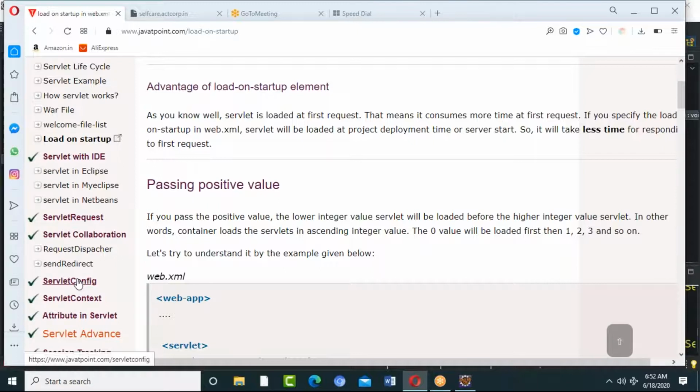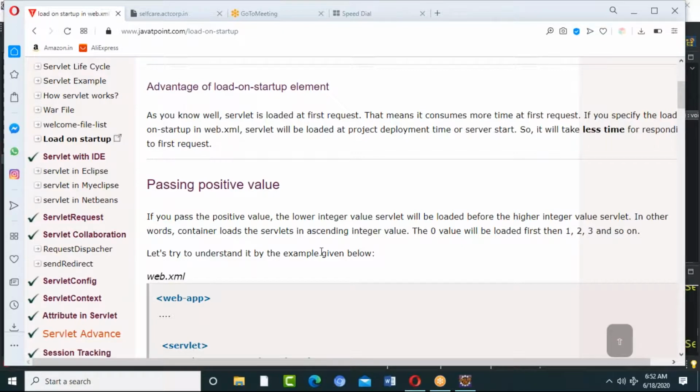Five objects will be created: first servlet context for the entire project, servlet object for that particular servlet, and servlet config, servlet request, servlet response. These are all created by your web container when you give a request. Even if you don't give a request, when you run the entire application on the server, the servlet context object will be created by it.